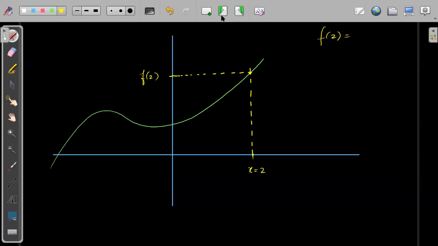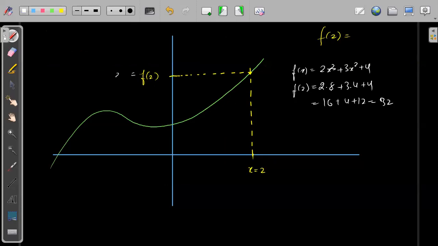The function was given: f of x equals 2x cube plus 3x squared plus 4. So I can actually find f of 2 by substituting x equals 2. This becomes 2 into 8 plus 3 into 4 plus 4, so 16 plus 12 plus 4, which is 32. So f of 2 is 32, right? This is one of the ways. If only the graph was given, I can use the graph and measure this point. And if I am given the function itself, I can find its value. Understood? I hope this part is okay for everyone.